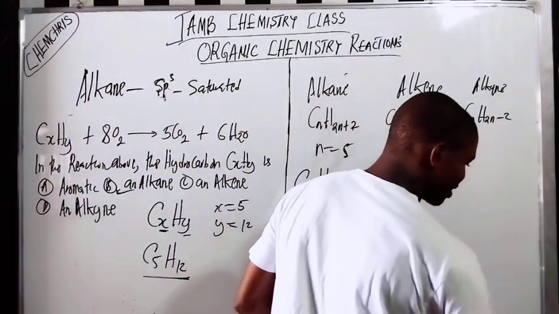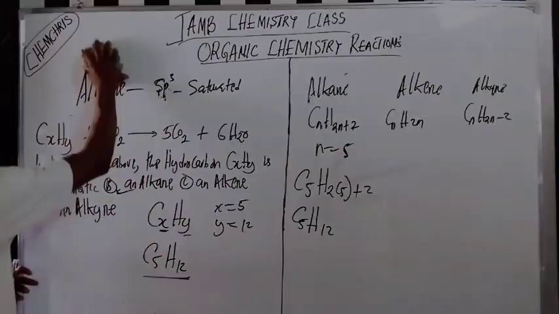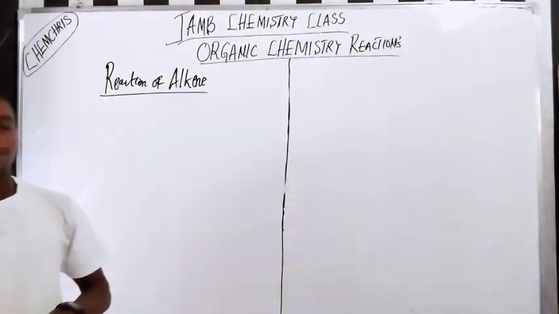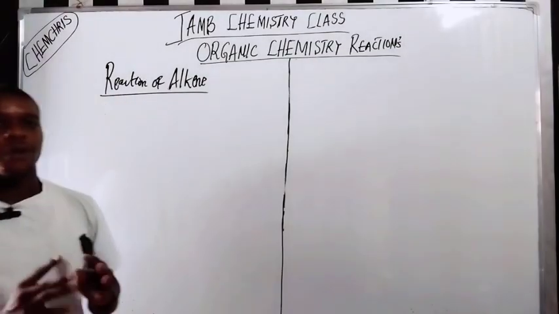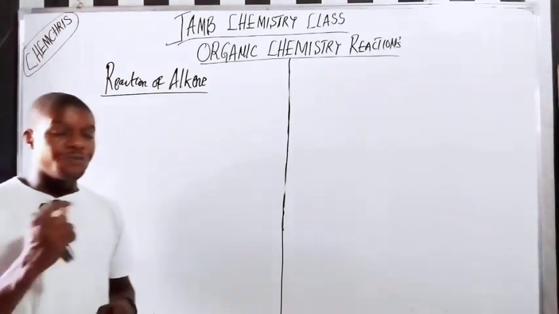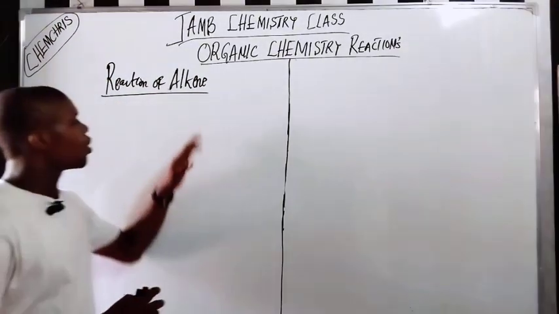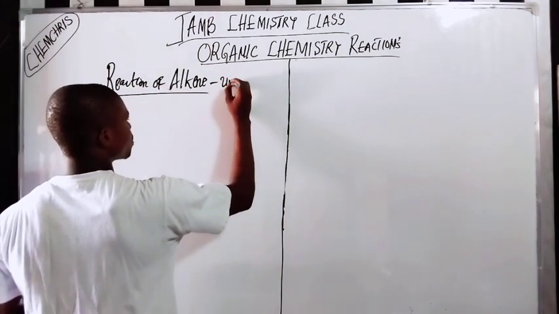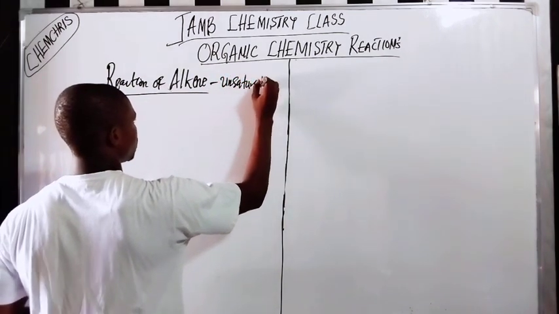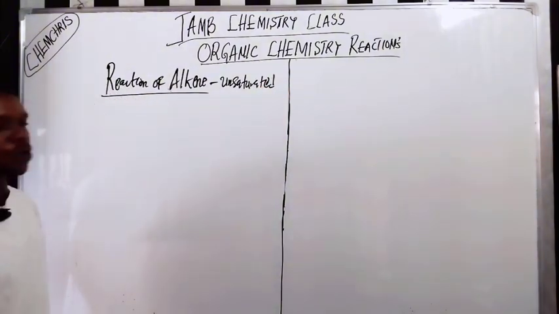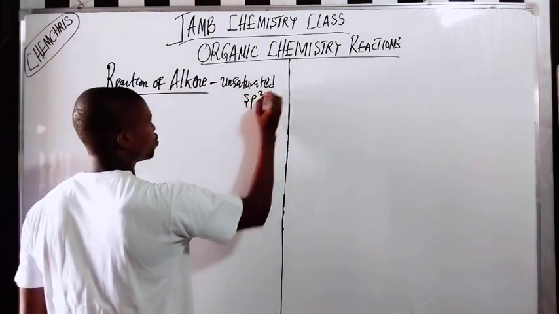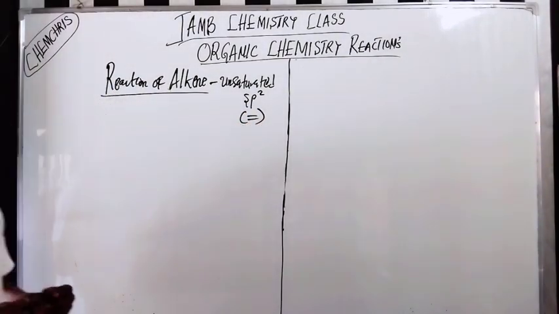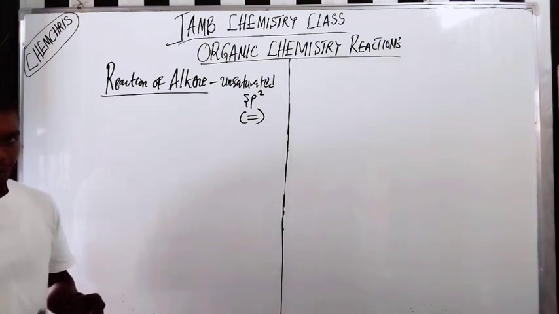Now the next type of reaction I want to look at is the reaction of the alkenes. Alkenes are one of the organic compounds that undergo a variety of reactions. An alkene is an unsaturated hydrocarbon that contains sp2 carbons, and they have a double bond. So what type of reaction do alkenes undergo?